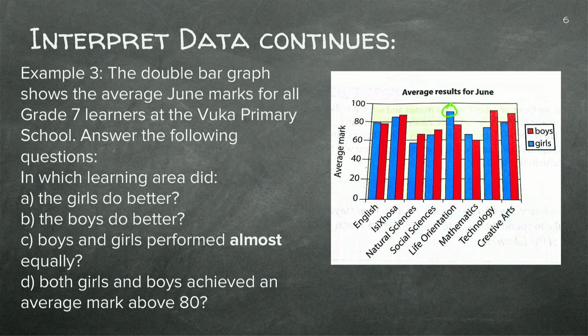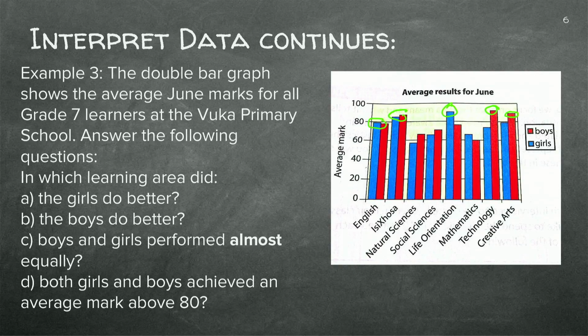In which learning area did the boys do better? Now we can look at the red, and here we've got technology, and also closely followed by the creative arts. Now, in which learning area did boys and girls perform almost equally? And here we can see that's very close in English and it's very close in isiXhosa.